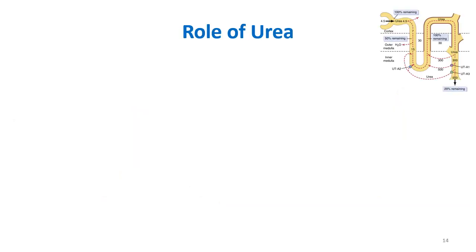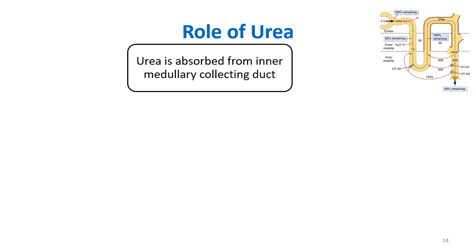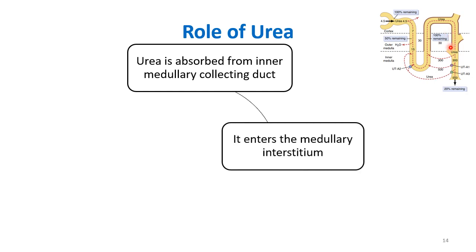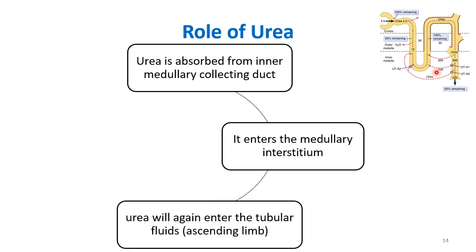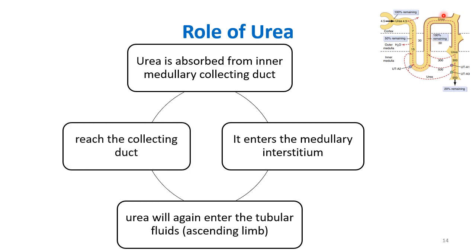So after that, we have to write about the role of urea. So we know that urea is absorbed from the inner medullary collecting duct, right? It is absorbed from the inner medullary collecting duct, and from there it re-enters the medullary interstitium. Now from there it will again enter the ascending limb of loop of Henle, and then reach the collecting duct again, and from there it will be reabsorbed. So urea is one factor which is present in the interstitium which will maintain the hyperosmolarity.